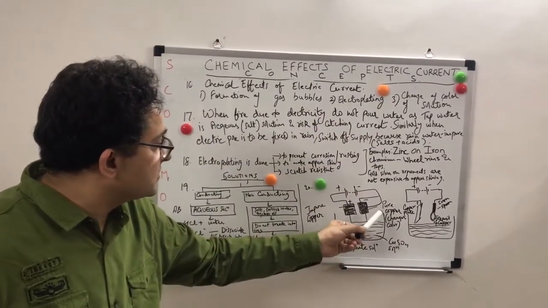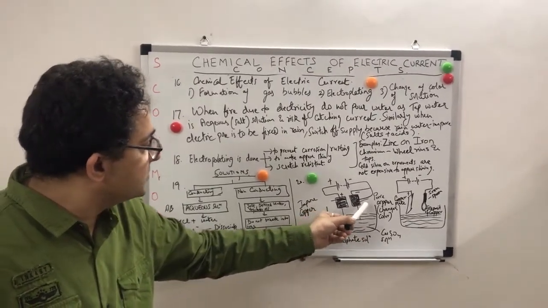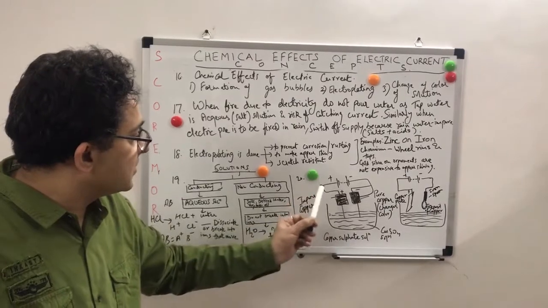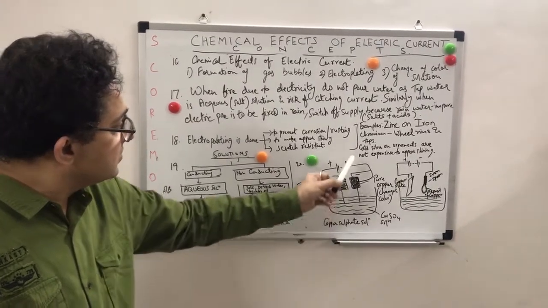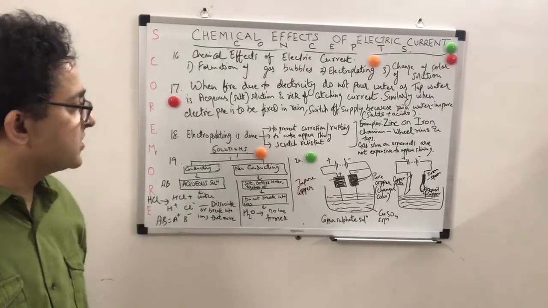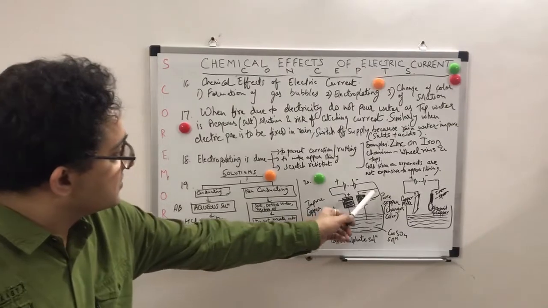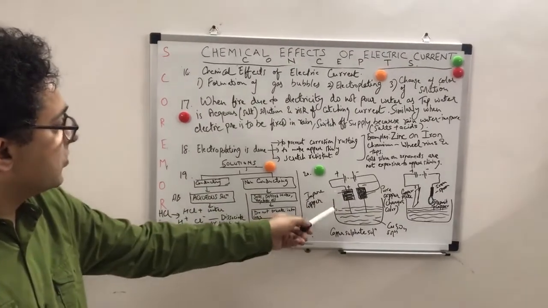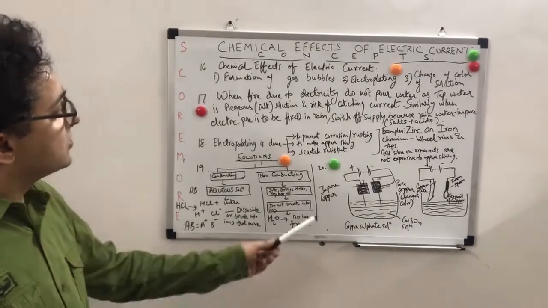The pure copper changes its color after a while. It will turn reddish, and before the passage of current it was the same color. So this shows there is a change in color of copper as well. This is the pure copper which changes its color, and this is the impure copper. Earlier they had the same color.